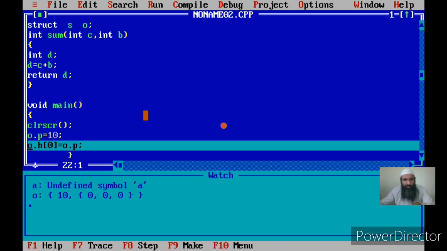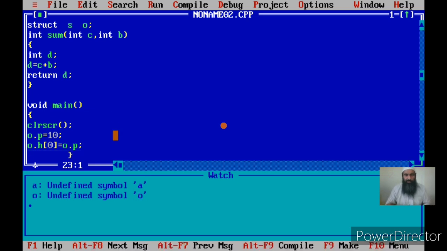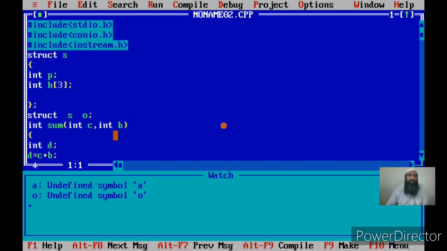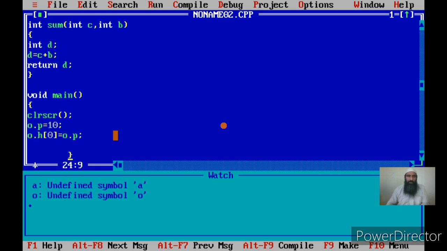See here, O.P, that is the value 10, will be assigned to the first element of the array. See here, now H of 0 has changed and it has the value 10. This is an indication that I have accessed this member, so I can access the members of a structure. Now if I can input the members, how do I input with cin? Cin actually means I am inputting from the keyboard whatever value I type.